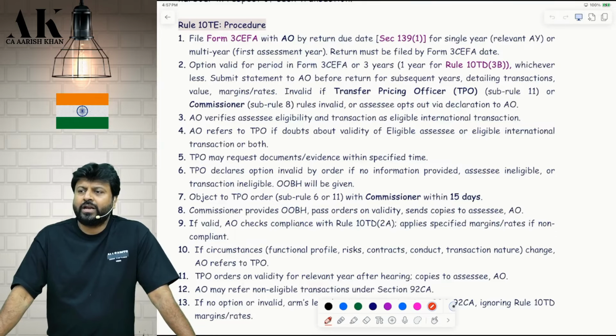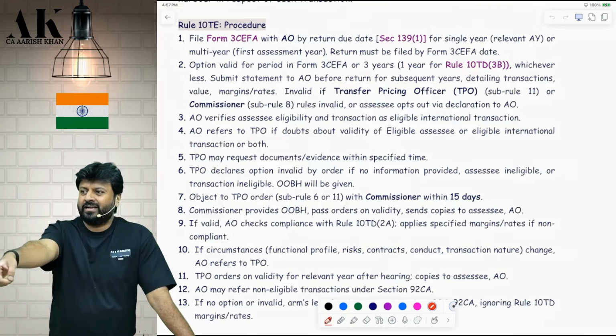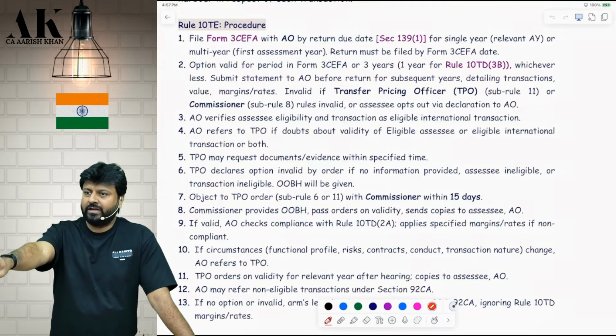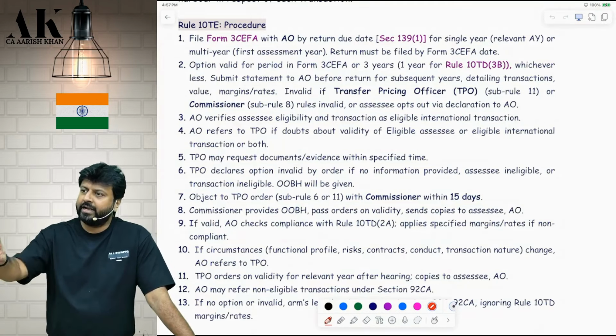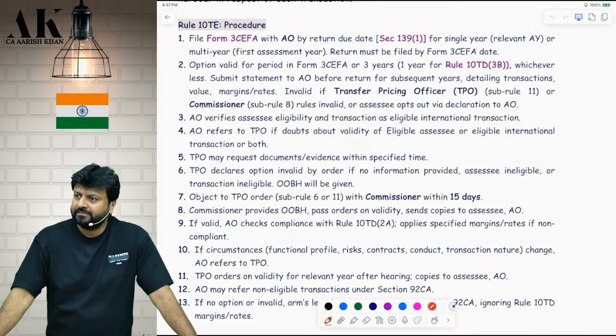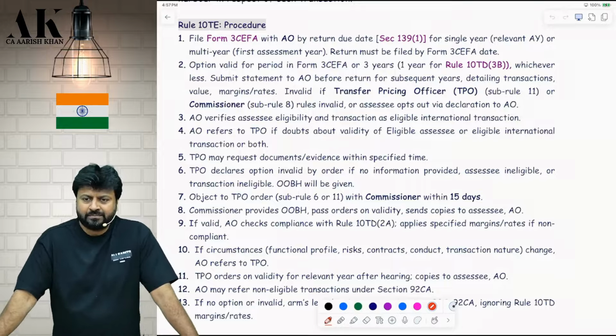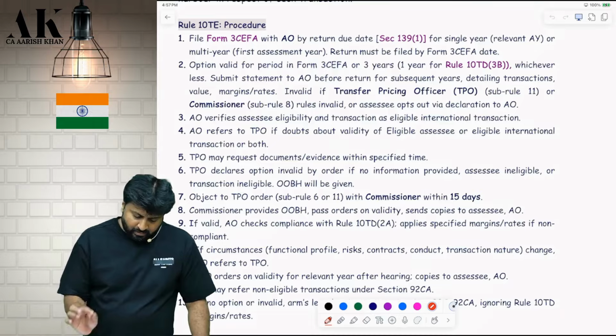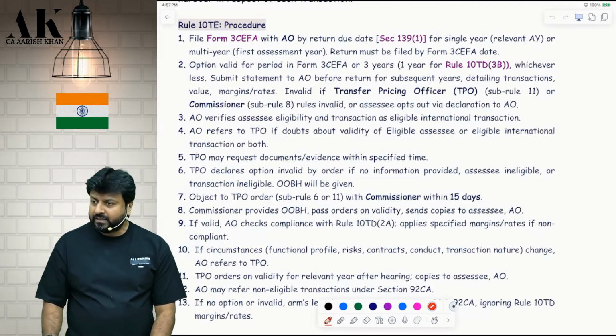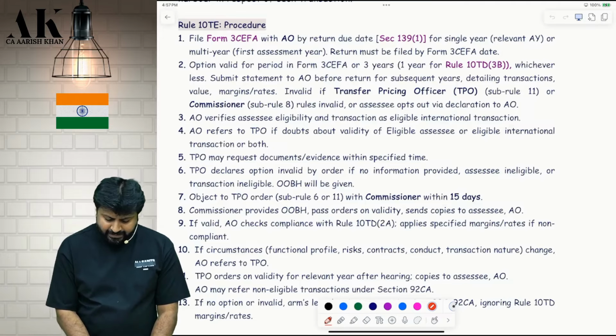In the second year, you cannot say, last year I have filed, please extend it now. Then you have to again file a separate form. In the second year, you can file for multiple years. From the second year onwards, you can take it for 2-3 years. Maximum 3 years, that form is valid. The option is valid for a period. Valid for how much time?